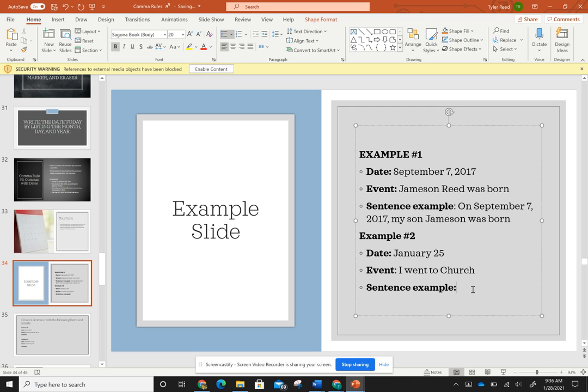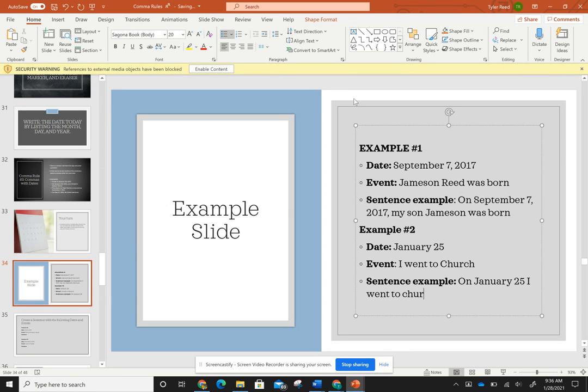The next one, January 25th. So now I don't have a year. I just have the day. Okay, so let's write our sentence out. On January 25th I went to church. What do you guys think? Think this is correct? Or do you think I need to add something? What do you think I need to add here? Let's see. If I put a comma after my date, now it makes sense. Now it has more of a natural feel.